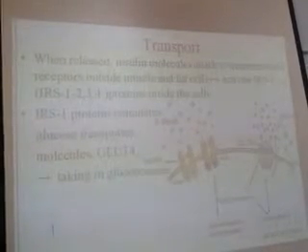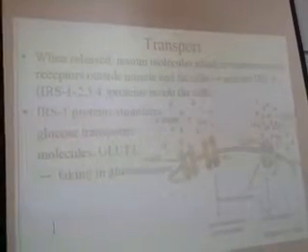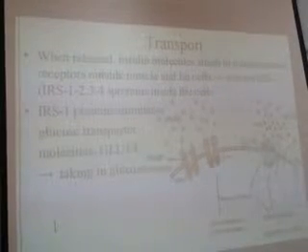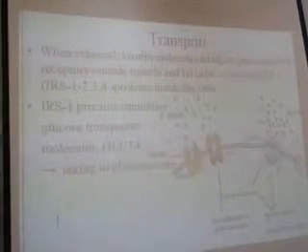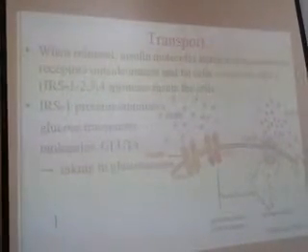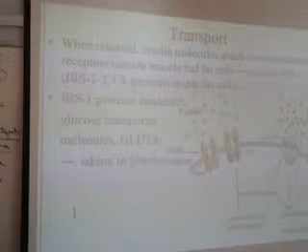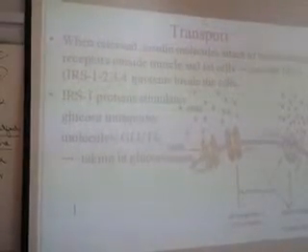When insulin is released, molecules attach to the transmembrane receptor outside the muscle and fat cells and activate the insulin receptor system. IRS is the insulin receptor system, which has four proteins inside the cell. Insulin receptor system 1 protein stimulates the glucose transport molecule GLUT4, taking up glucose.